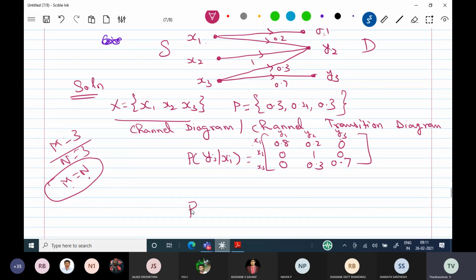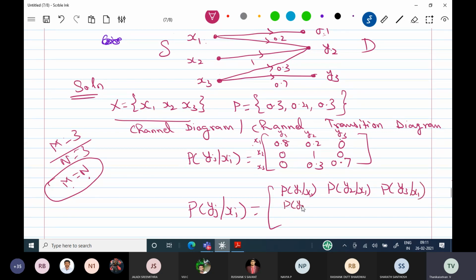This is probability of Yj given Xi, with Y1 given X1, then Y3 given X1, recollecting your channel matrix. Then probability of y1 given x2, y2 given x2, y3 given x2.